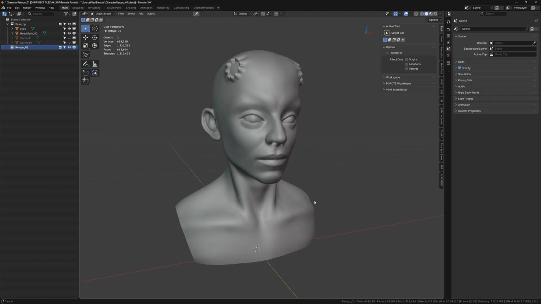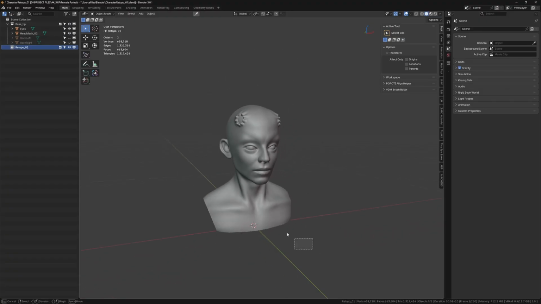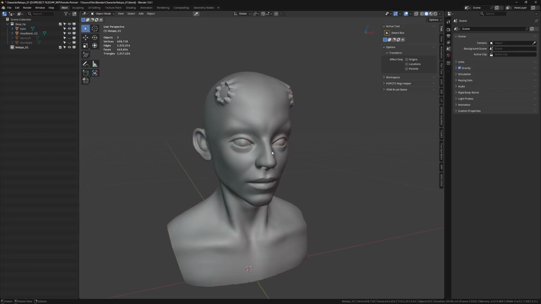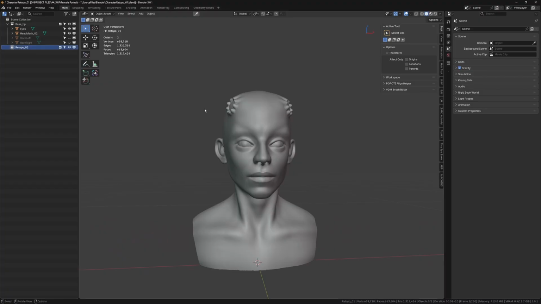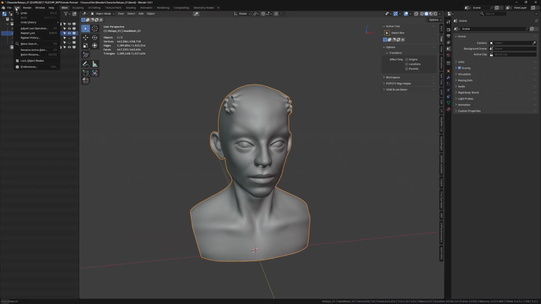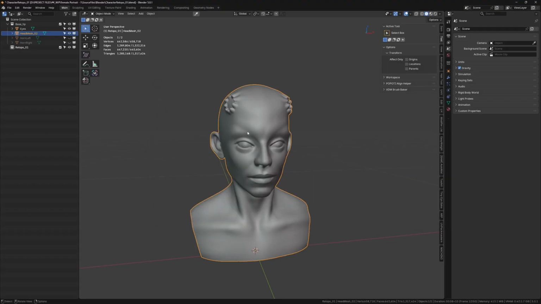So now we are back in Blender. I created a new collection for the hyperpoly, and I moved all the hyperpoly to the new collection and switched off the horns because that's not needed in this topology anyway. And I created another collection for the Retopo object. I hope you guys know how to install the add-on though. Go to preferences, add-ons, after you download the add-on, install from disk, and so on. That's how it works.